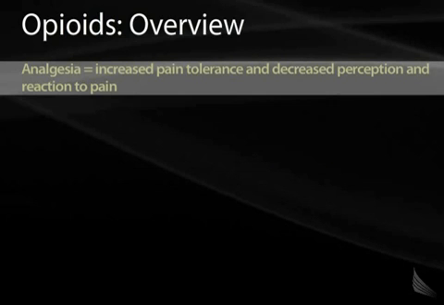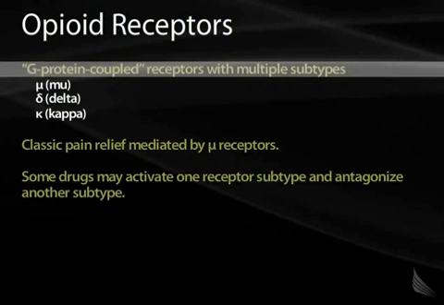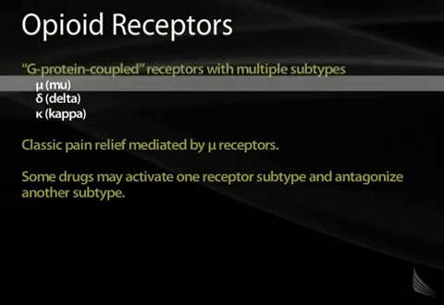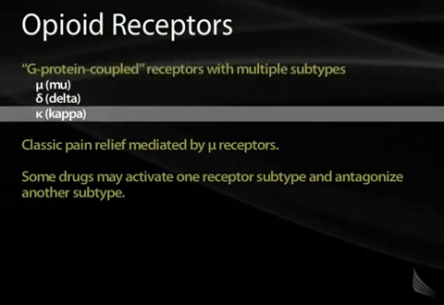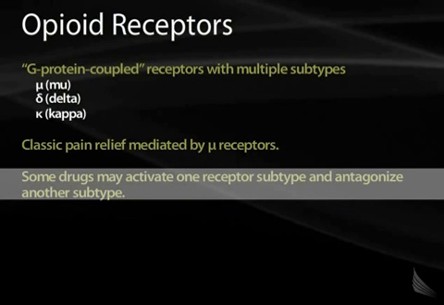to pain. Opioid receptors are G-protein coupled receptors. They have multiple subtypes, including the mu, delta, and kappa receptors. The mu receptor is the most important for pain control and is the one that binds morphine. Some drugs may activate one receptor subtype and antagonize another receptor subtype in the opioid receptor family.